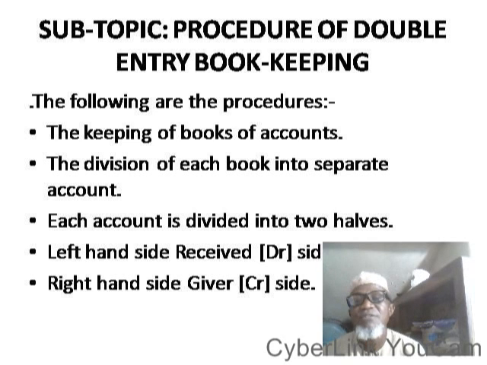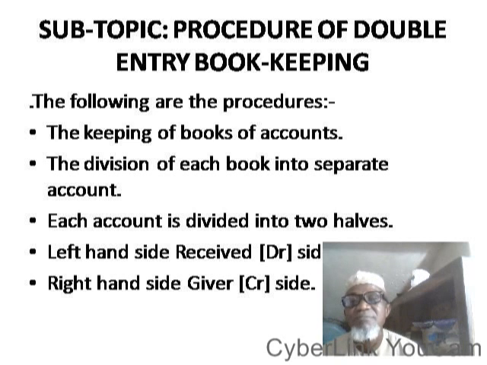Leading us to the fourth procedure here. The left hand side is the first half, which is said to be the receiving side, and it is called the debit side.